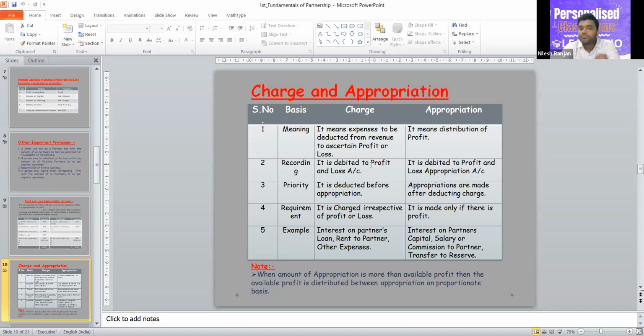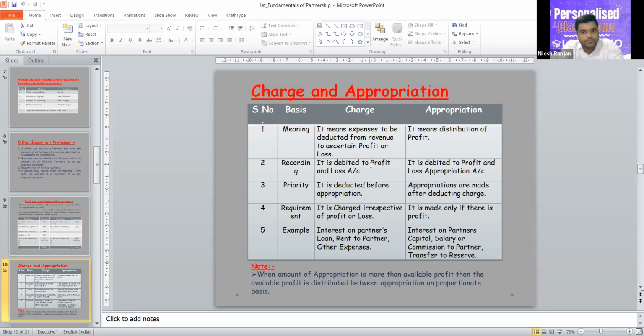But when we say partner's loan, loan is not a duty of partner. If the firm has to borrow funds from somewhere, it can borrow from the market, from the bank, or from the partner. It is not partner's duty to give a loan to the firm.